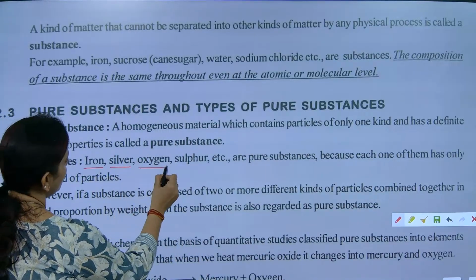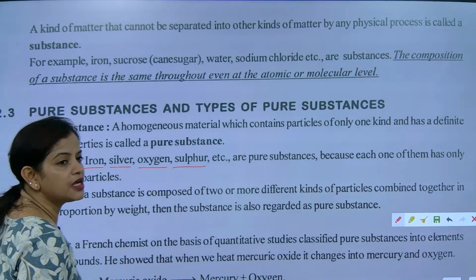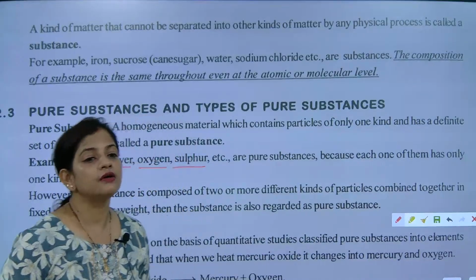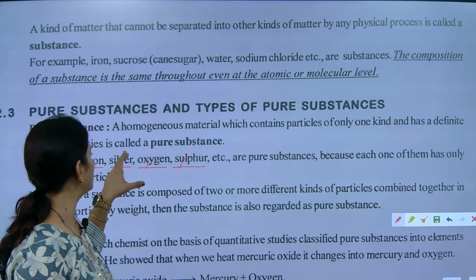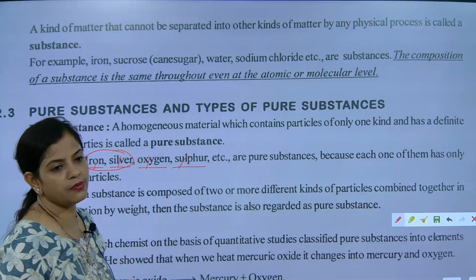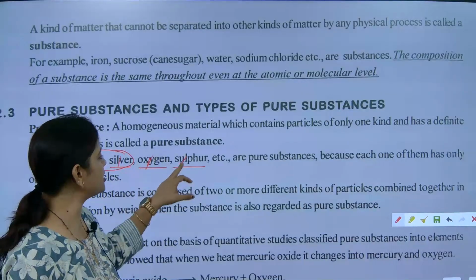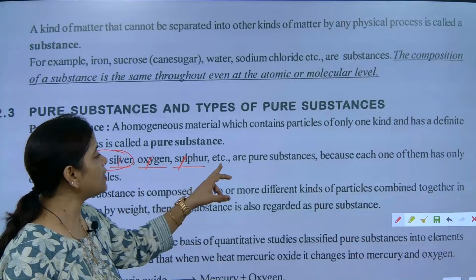Iron, silver, oxygen, sulfur. What are they? They are actually iron, silver, oxygen, sulfur. Iron and silver are metals, and oxygen and sulfur are non-metals.